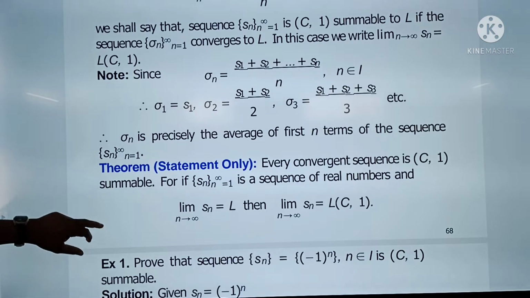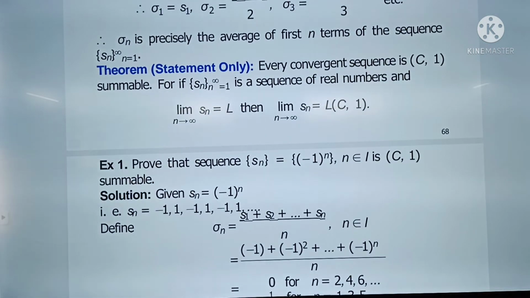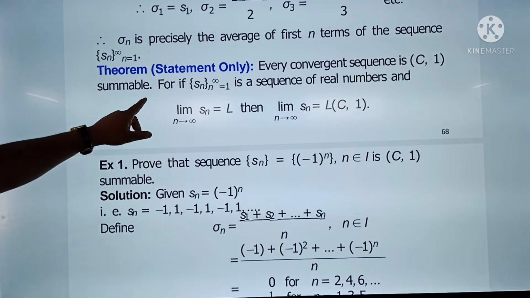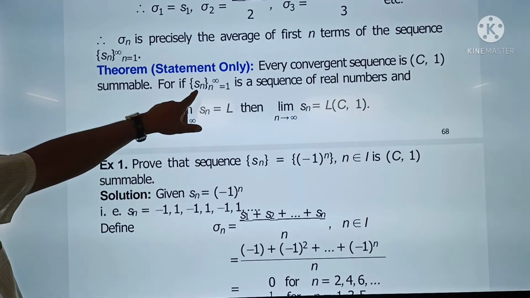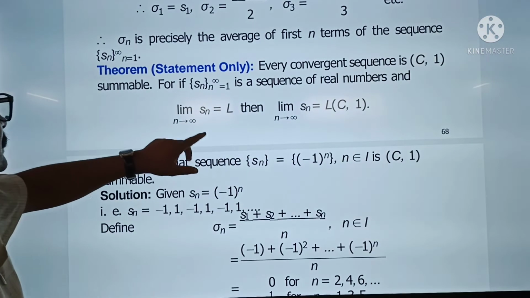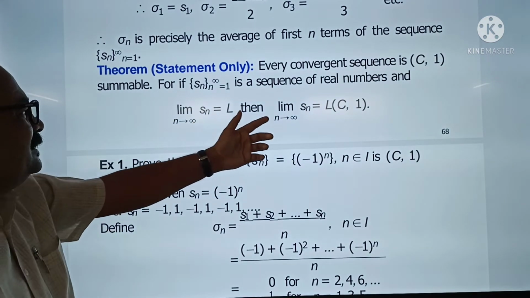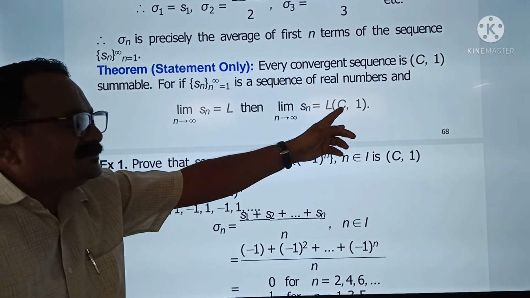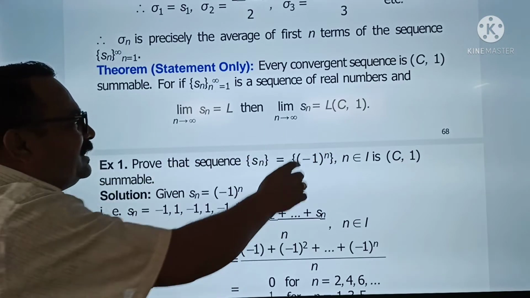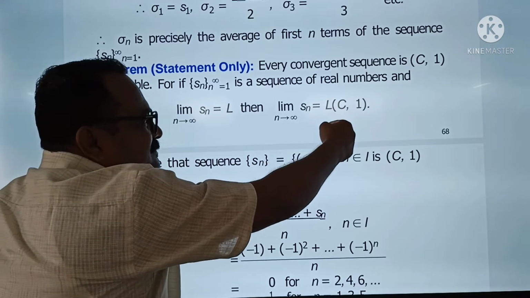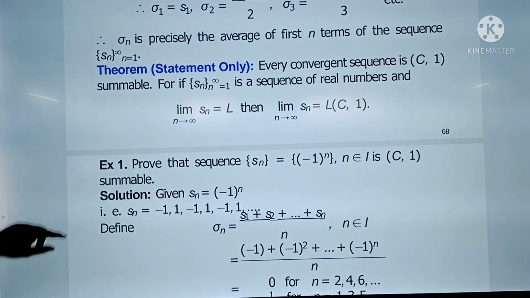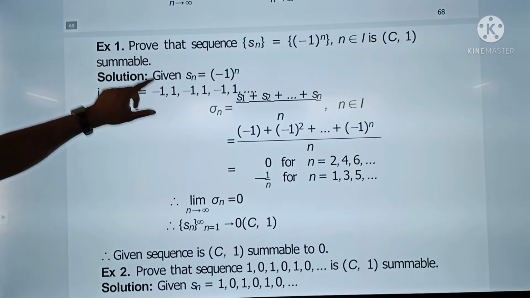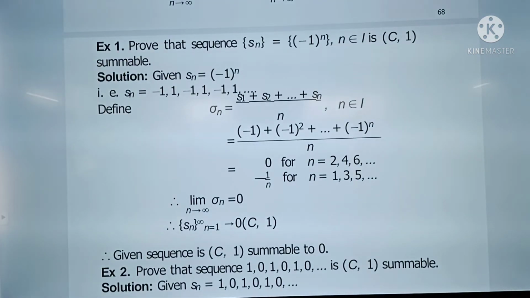So there is one theorem. Every convergent sequence is C1 summable. For if sequence Sn is a sequence of real numbers and limit of Sn is L, then limit of Sn is L (C1), written in this way. Meaning of this is that the sequence Sn is C1 summable to the limit L. Okay. Now see, from this you got the idea of what is meant by the C1 summability of the sequence.